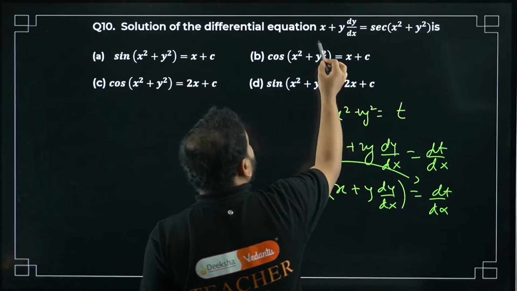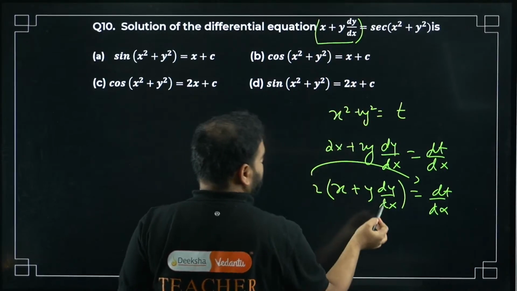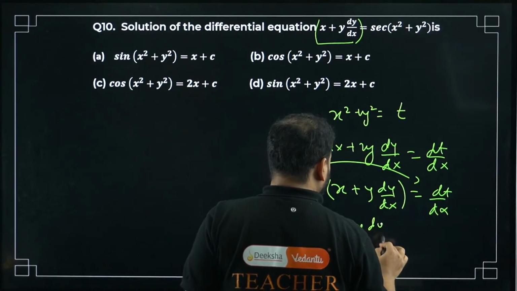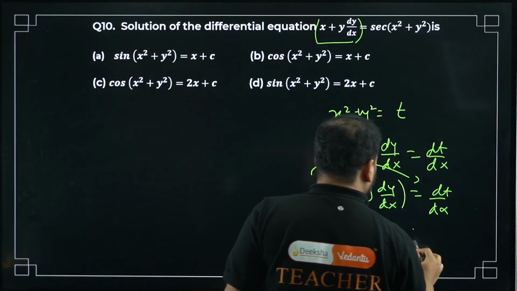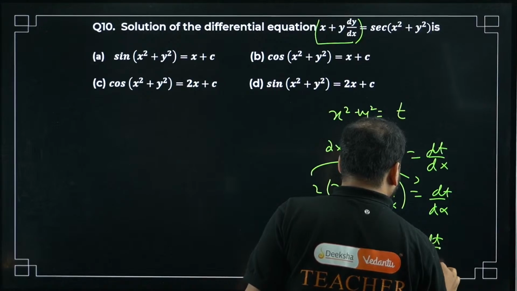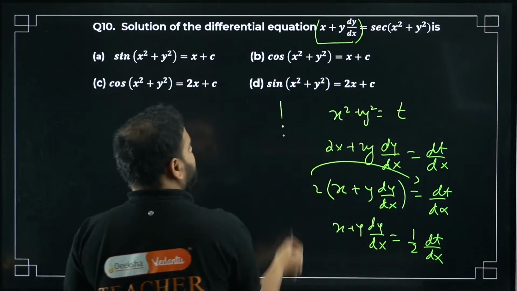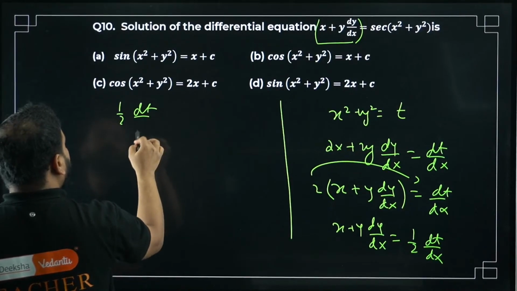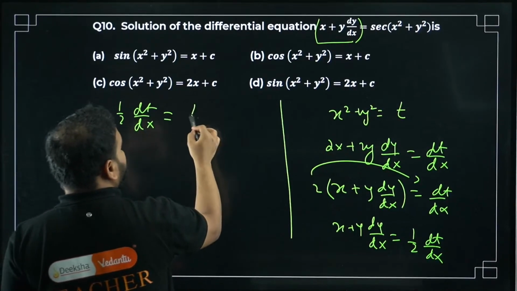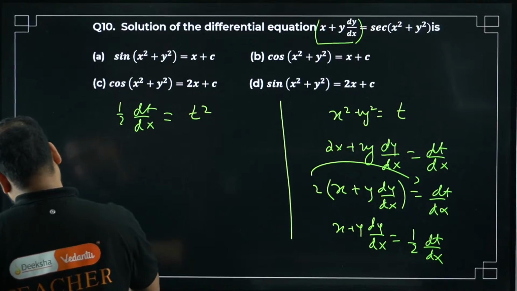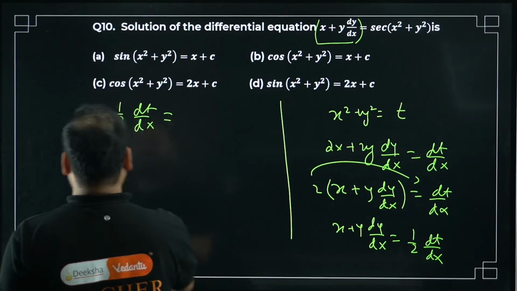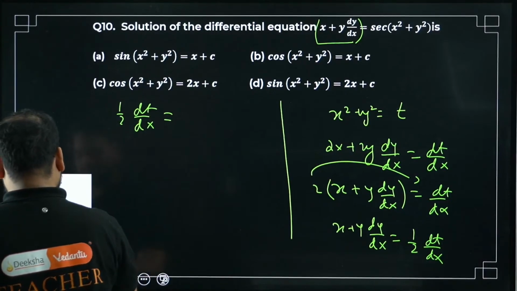Because in the question they have given this form actually, I can substitute this directly. So x plus y dy by dx equals 1 by 2 dt by dx. Now check the question transformation. It will become 1 by 2 dt by dx equals sec t, not t square, sec t actually.